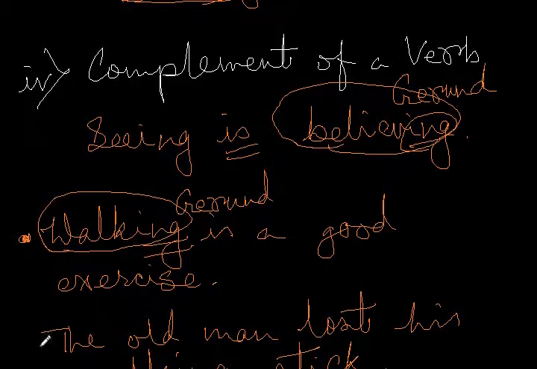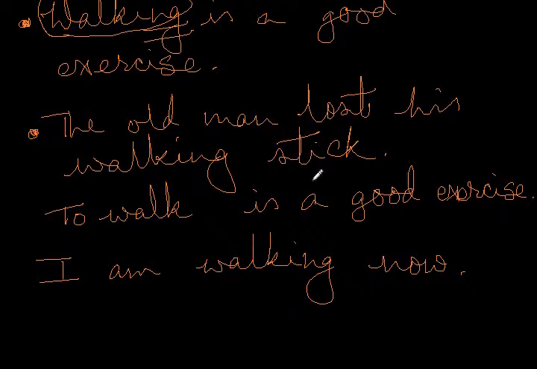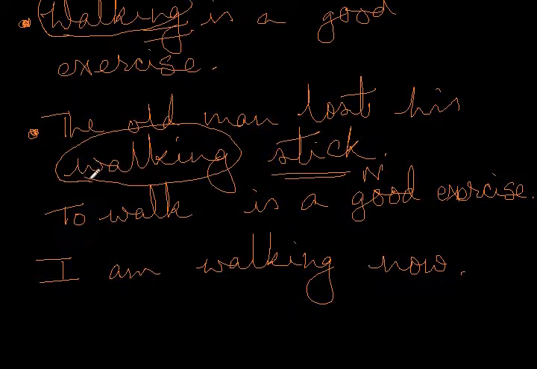In the second sentence, the old man lost his walking stick. Over here, stick is of course a noun, and the word walking actually describes that noun stick. It tells us something about the noun stick. Therefore, walking, though over here it looks like a verb, actually does the job of an adjective. So it is verb plus adjective, and therefore it is a participle. What type of participle? Because it ends in ing, it is of course a present participle.